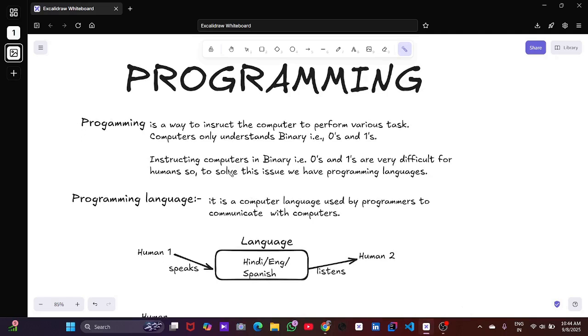Programming is teaching a computer how to do something, giving step by step instructions. And the computer will understand only zeros and ones.